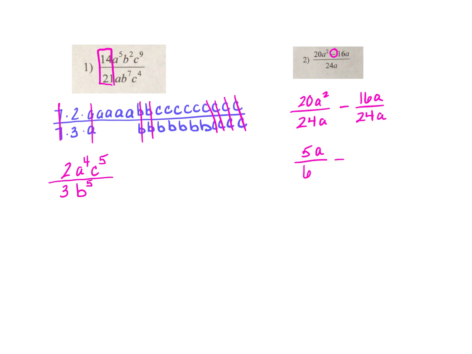16 and 24 are both divisible by 4. 16 divided by 4 is 4, and 24 divided by 4 is 6. And the A's cancel, okay? Now I can put this back together because you'll notice I have a common denominator of 6. So I can just say 5A minus 4 over 6. You don't have to break it apart, but sometimes that makes it easier.